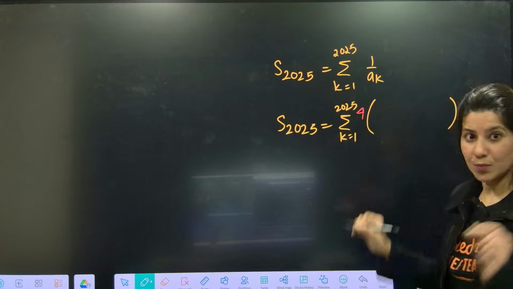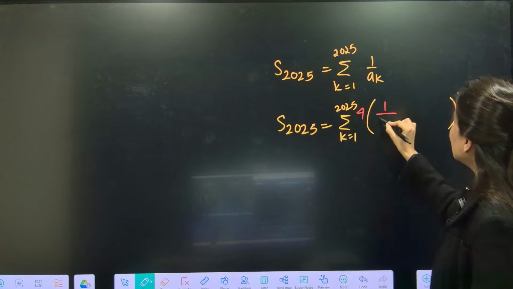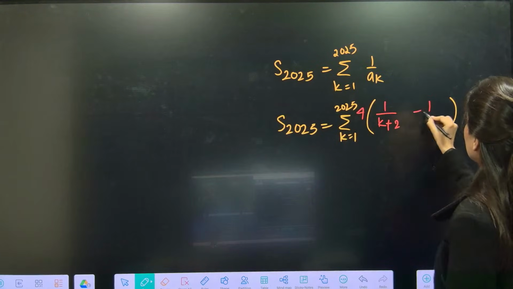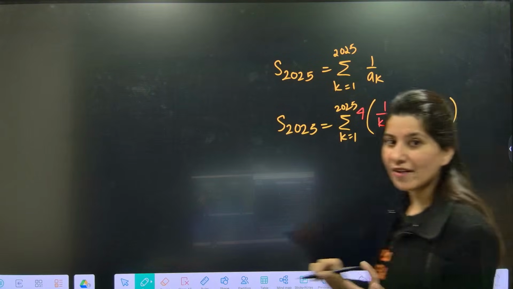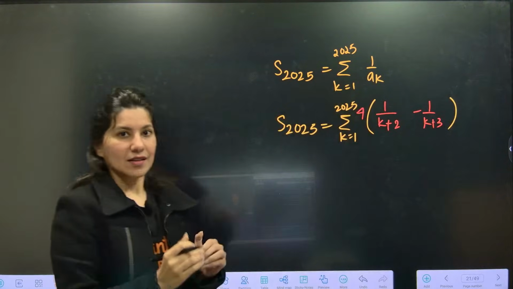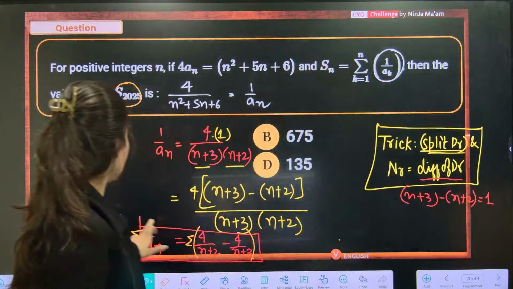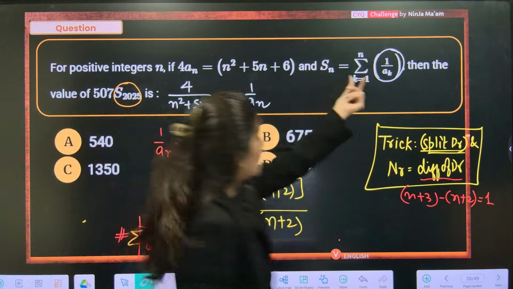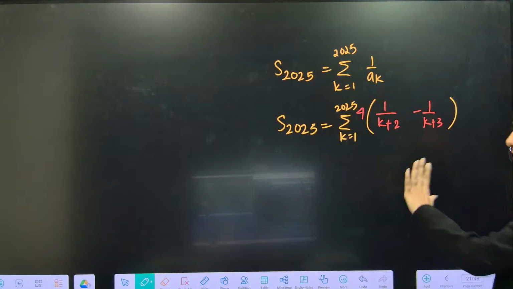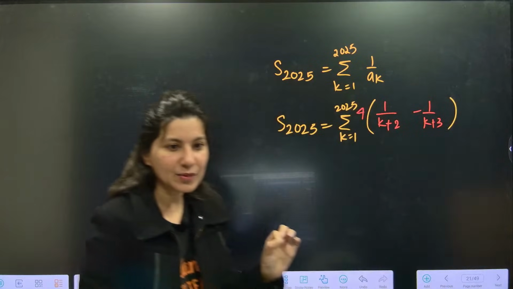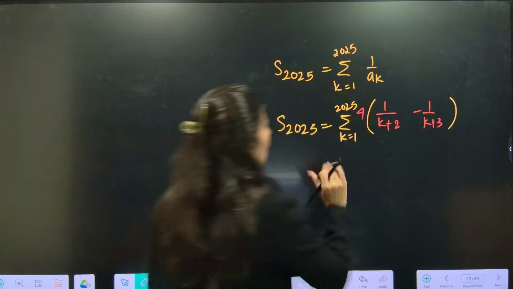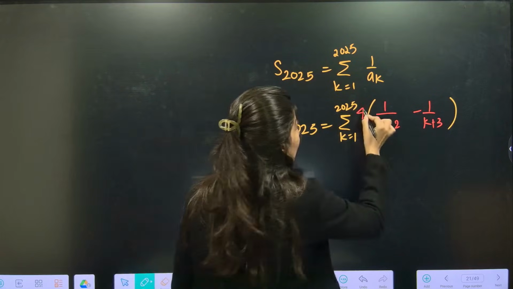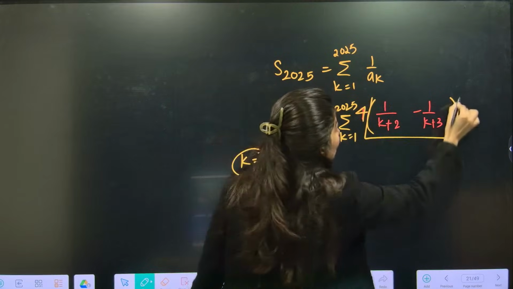Putting the value now, 1 upon k plus 2 minus 1 upon k plus 3. What I have done is nothing, just calculated 1 upon an as a difference of two things and put the value over here for 1 upon ak. That's it. S2025 is what we have to calculate. Now what we have to do is put k is equals to 1, 4 is right here, but here put k is equals to 1.